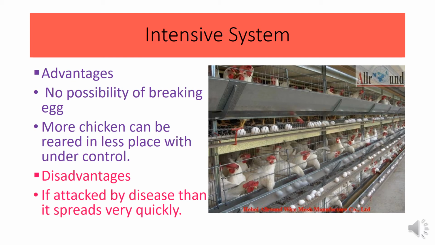The advantages of the intensive system: more chickens can be reared in less place. Chickens can be kept under control, there are no chances of theft, and it is easy to collect eggs. And the main disadvantages are that if disease attacks, it spreads very quickly, it needs more labor, it is more costly, and it needs artificial heat, light and air.